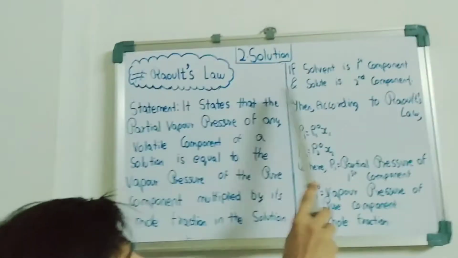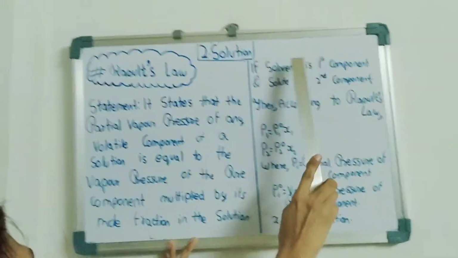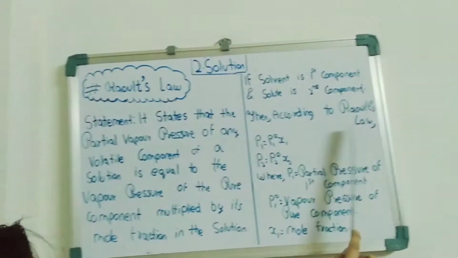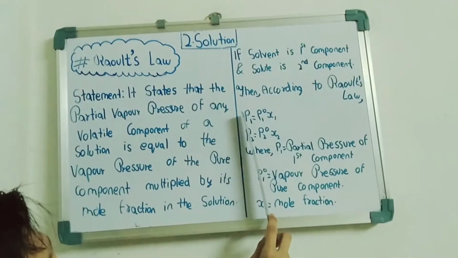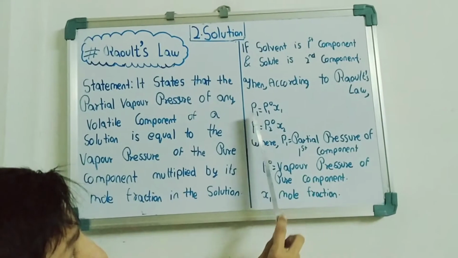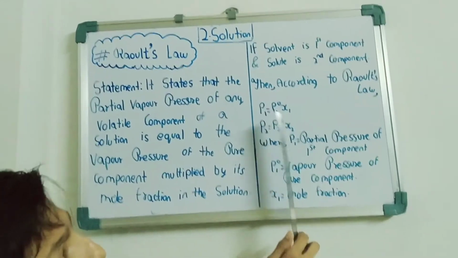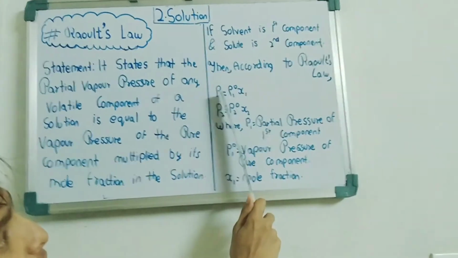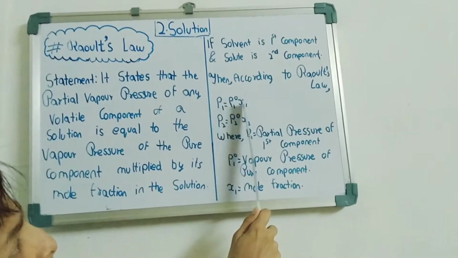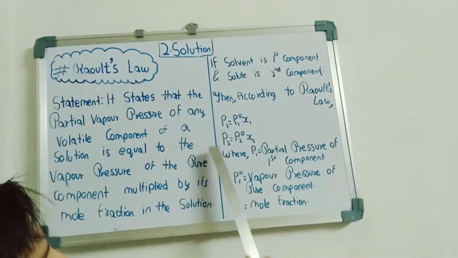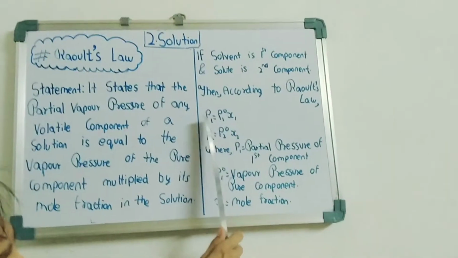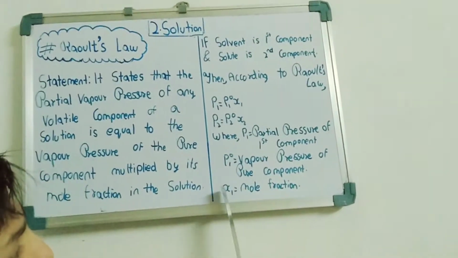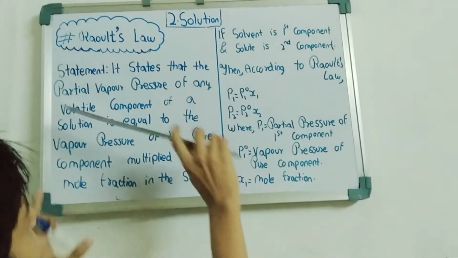So let's derive Raoult's law. If the solvent is the first component and the solid is the second component, then according to Raoult's law, the partial pressure of any component, it can be the first component or the second component, is equal to the vapor pressure of the pure component, that is P1 naught or P2 naught, multiplied by its mole fraction, that is x1 and x2. So in this equation, P1 is the partial pressure of the first component, P1 naught is the vapor pressure of the pure component, and the next one is the mole fraction. So this is simply Raoult's law.